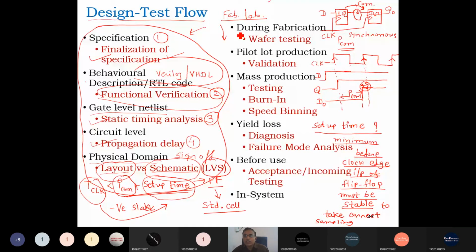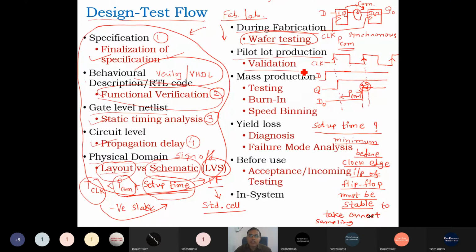During fabrication, it checks the wafer testing. First it prepares the wafer for the chip fabrication. Once the wafer is prepared, it checks that the wafer is correct. Wafer testing has been done, right? Then the pilot lot production. The first pilot lot is fabricated, and then it is given for validation.